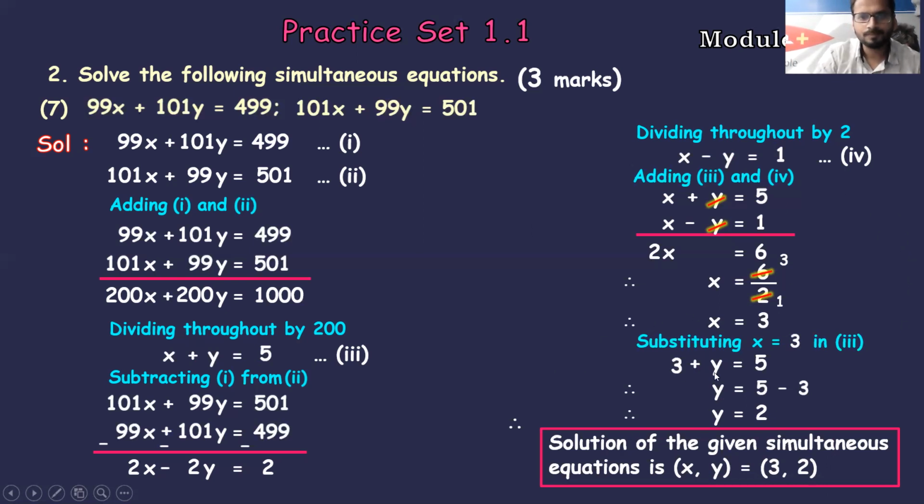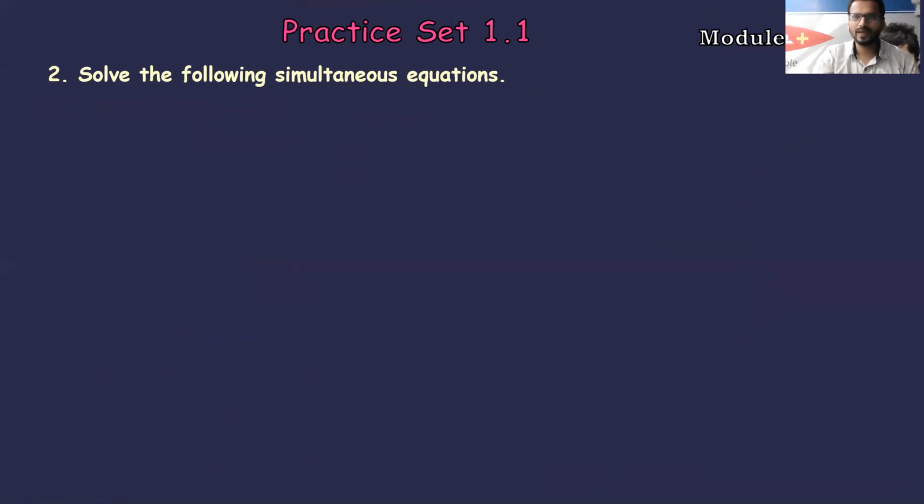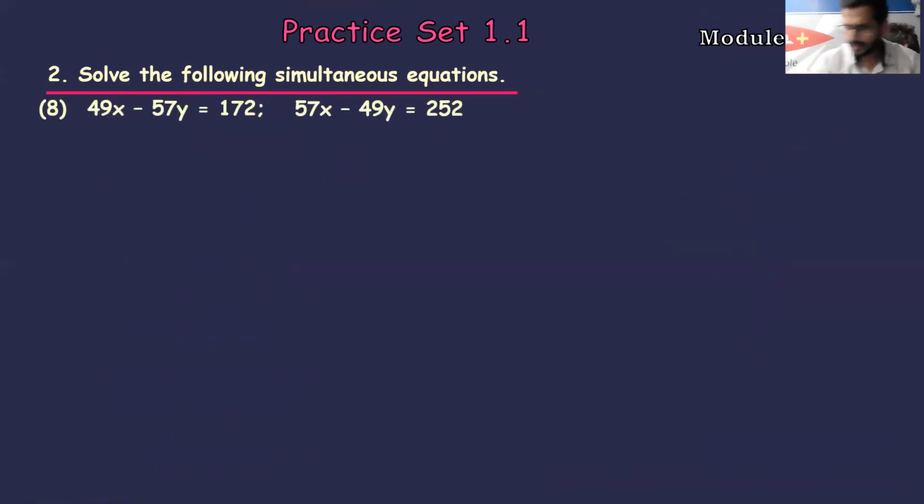Otherwise, we'll move ahead. So the ASA sum is quite easy, and this is there in your syllabus. So make sure before you go to the board exam or before writing the prelim exam, just brush up your concept and go. All right, let's take one more example, students, of ASA only. Practice Set 1.1, second main question, sub-question 8.